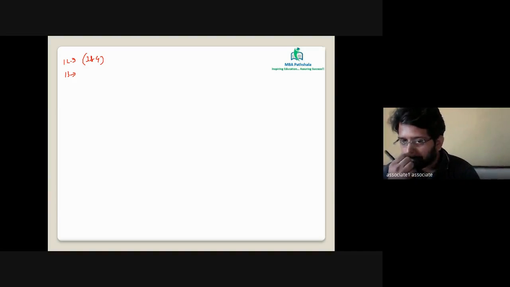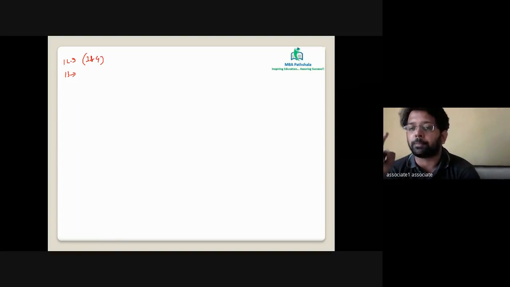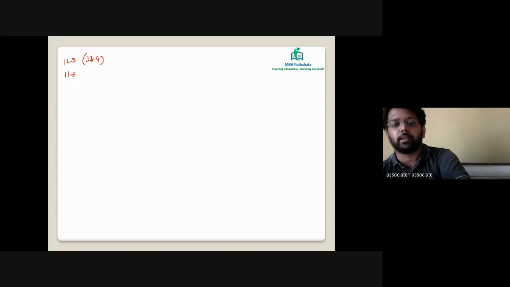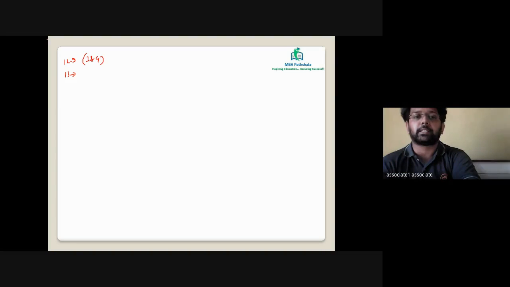Next is 13. 12 is simple. So I'm saying a co-prime pair is a pair where the HCF is 1, Bhushan. For 2 and 6 the HCF was 2, and for 3 and 4 the HCF is 1. So instead of taking 2 and 6, you will take 3 and 4. If the value is divisible by 3 and 4 both, it will be divisible by 12. As simple as that. Clear? Yes, sir.